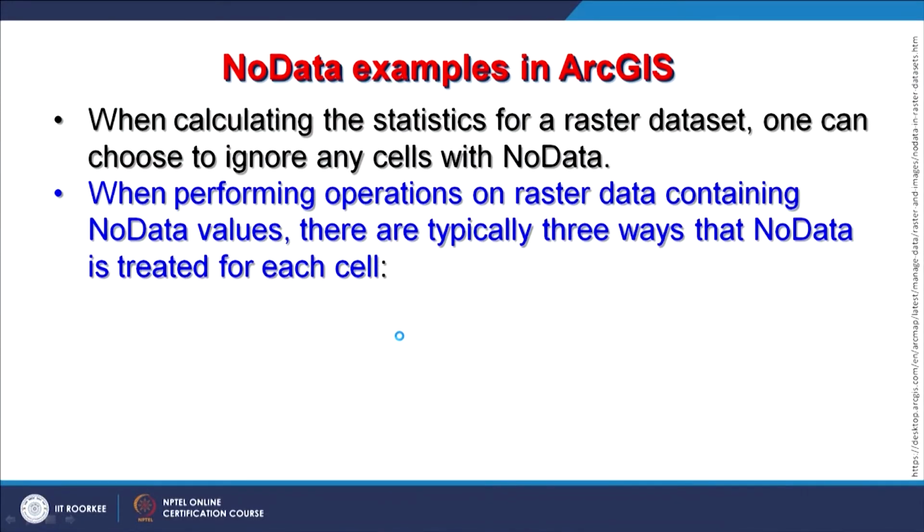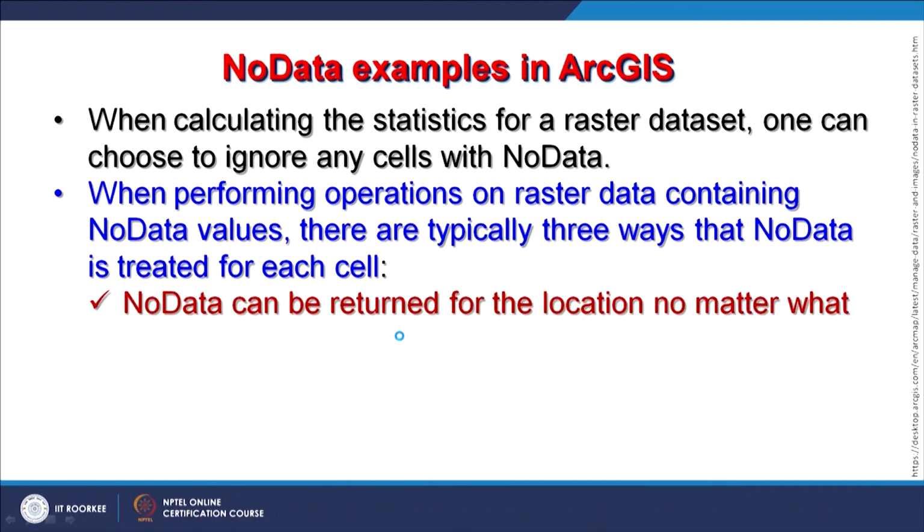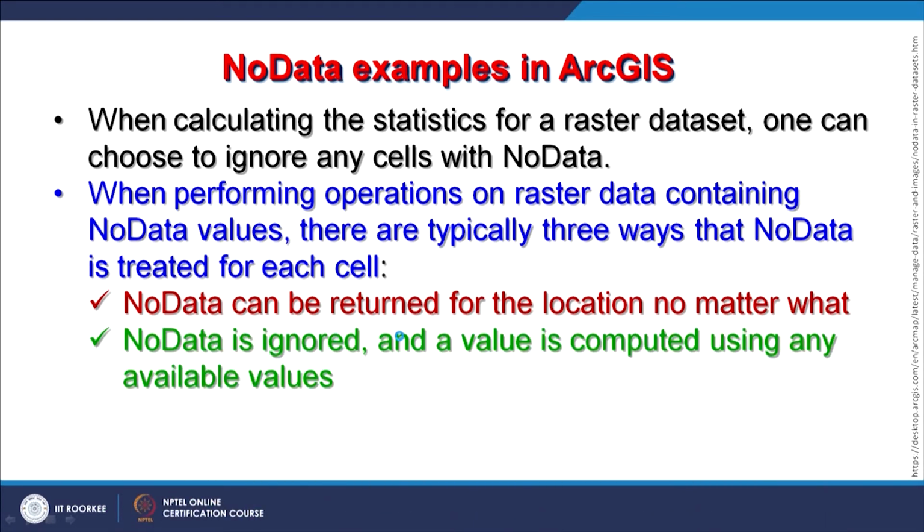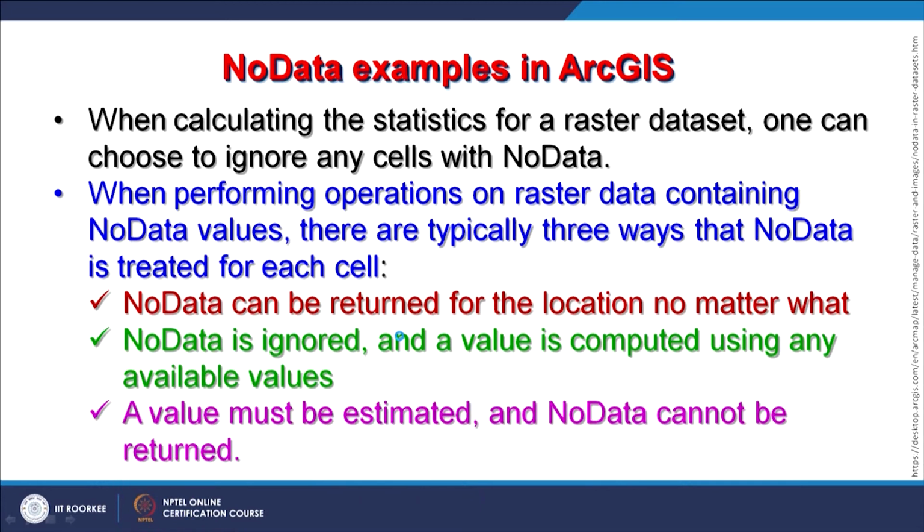When performing operations on raster data containing no data values, there are typically three ways that no data is treated for each cell. No data can be returned for the location no matter what; no data is ignored and a value is computed using any available values; and the third, a value must be estimated and no data cannot be returned.